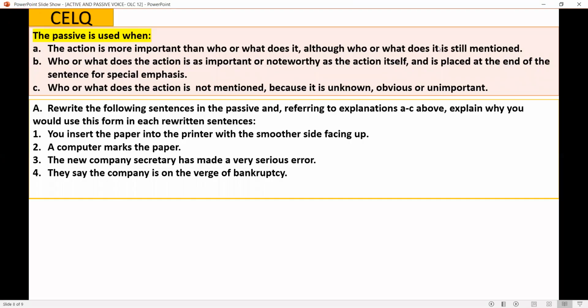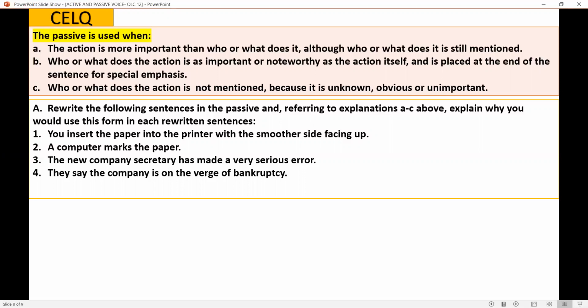I hope you read this. The first sentence is, you insert the paper into the printer with the smoother side facing up. How to change this into passive voice? And which is the correct explanation? That is A, B, or C. To which category does this belong? Second one is a computer marks the paper. Question 3. The new company secretary has made a very serious error. Question 4 is they say the company is on the verge of bankruptcy.